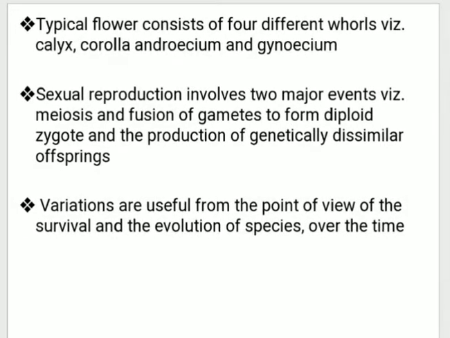A typical flower consists of 4 different parts or whorls. Those parts are also called whorls. Which are those parts, that we will see. One is the calyx, second is the corolla, then the androecium and the gynoecium.